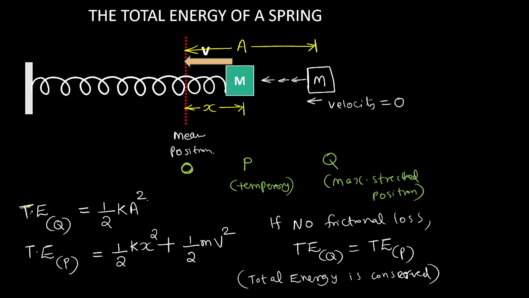Total energy is conserved. At the extreme position, the body has only potential energy. At the intermediate position, the body has both potential and kinetic energy, but their sum will be fixed.